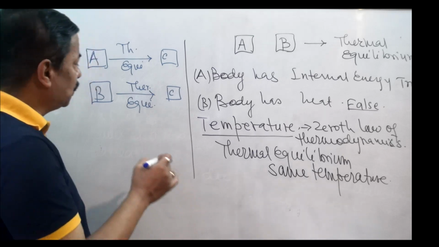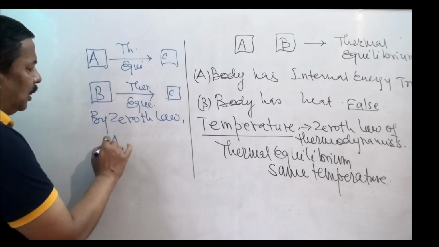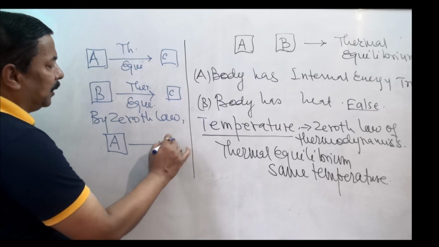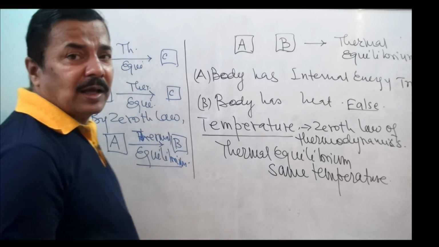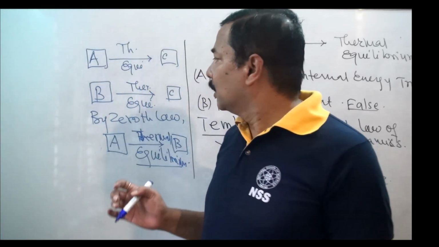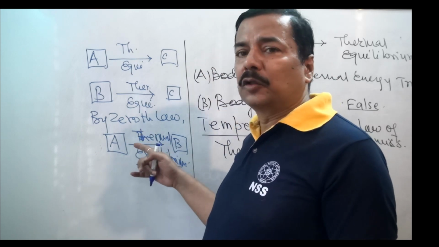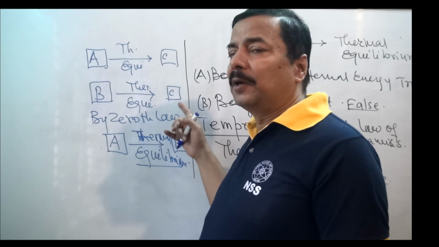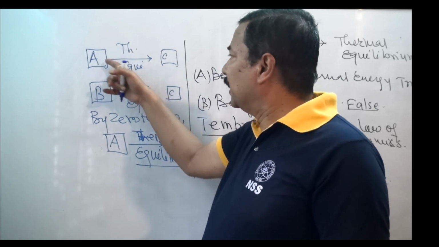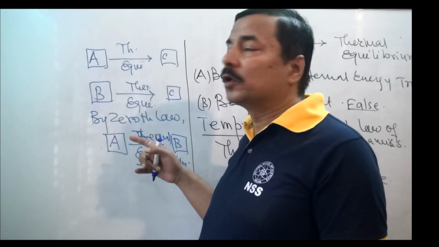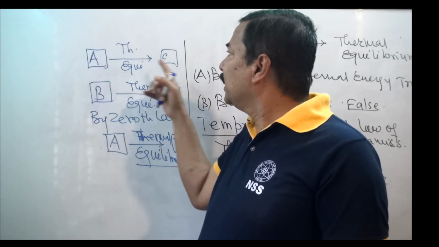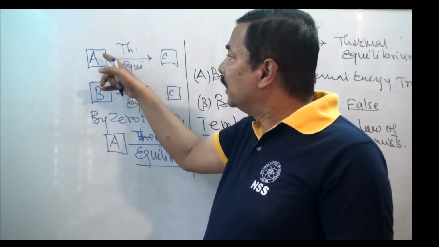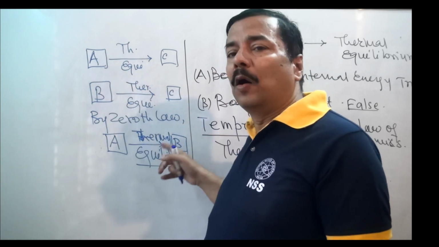Then, according to Zeroth Law, body A is in thermal equilibrium with B. This tells the explanation of Zeroth Law. If body A is in thermal equilibrium with C, and B is in thermal equilibrium with C, then A and B are in thermal equilibrium. That means temperature of A equals temperature of C, temperature of B equals temperature of C, then temperature of A and B are also equal.